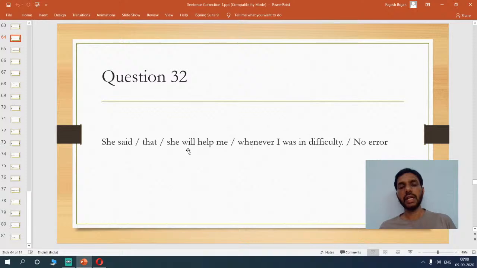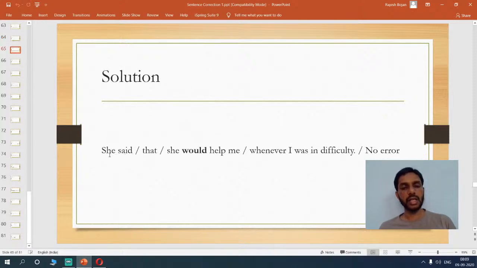So it would be more appropriate to say she said that she would help me whenever I was in difficulty. So whenever this happens, she would help me. So basically, you have to use would instead of will. It's more of an imaginary sense. So what you have to do is just change that. Now she said that she would help me whenever I was in difficulty. So this is more appropriate.